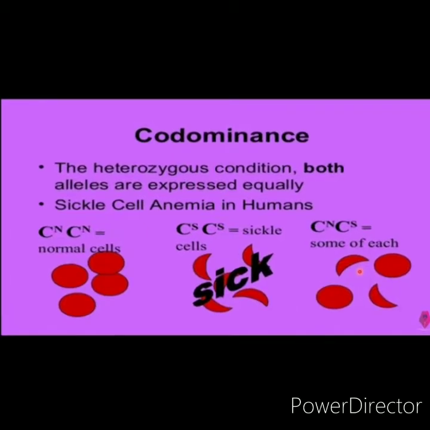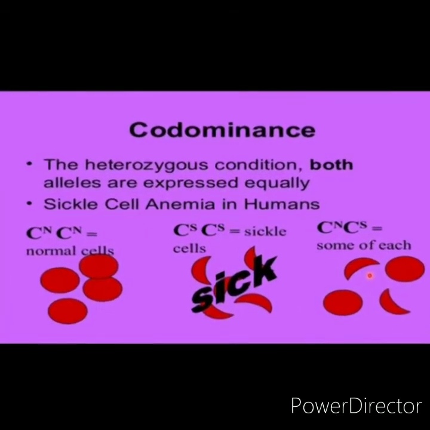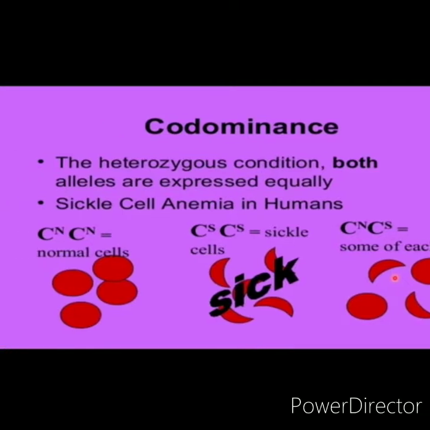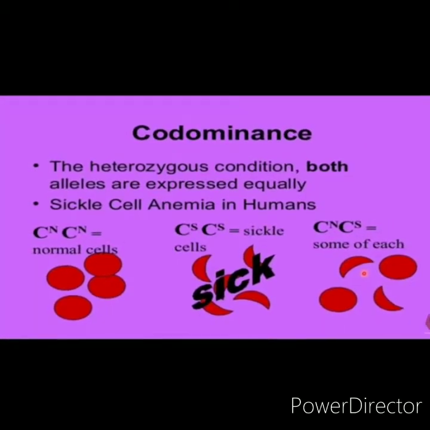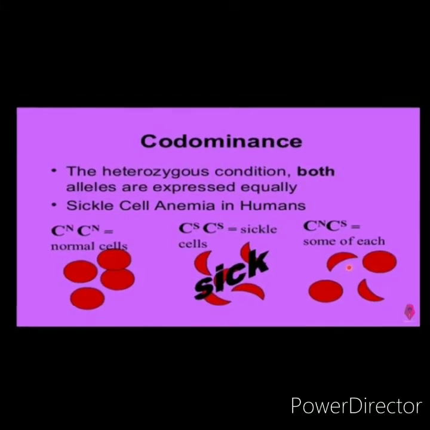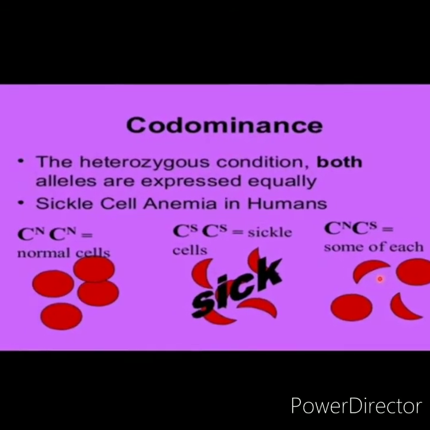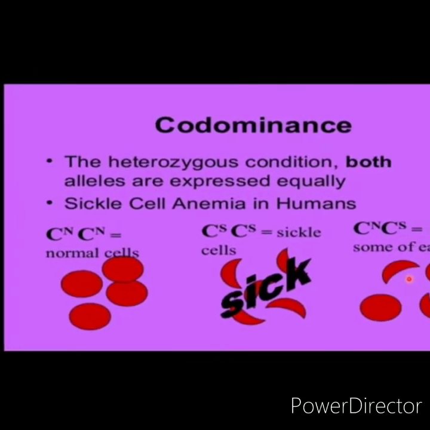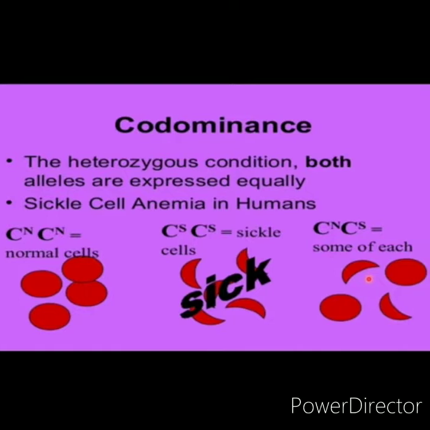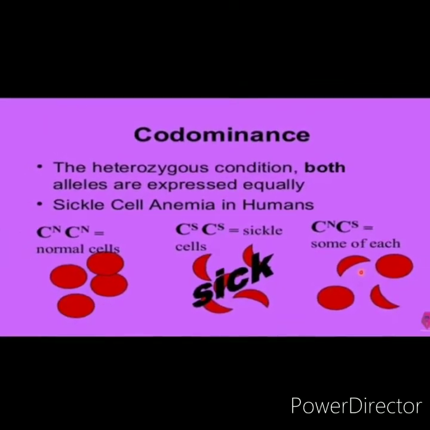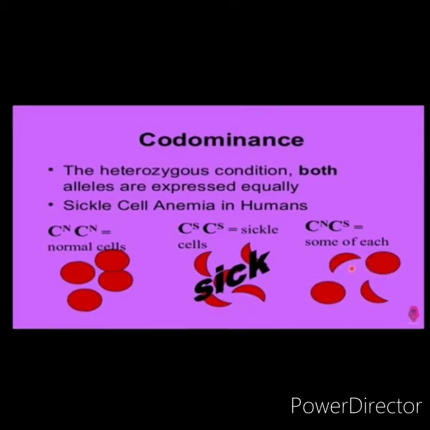Now see this slide here. If the alleles are homozygous dominant, CN CN, blood cells are round. If the alleles are homozygous recessive, that is CS CS, the blood cells are sickle shaped, and the person is affected with sickle cell anemia.